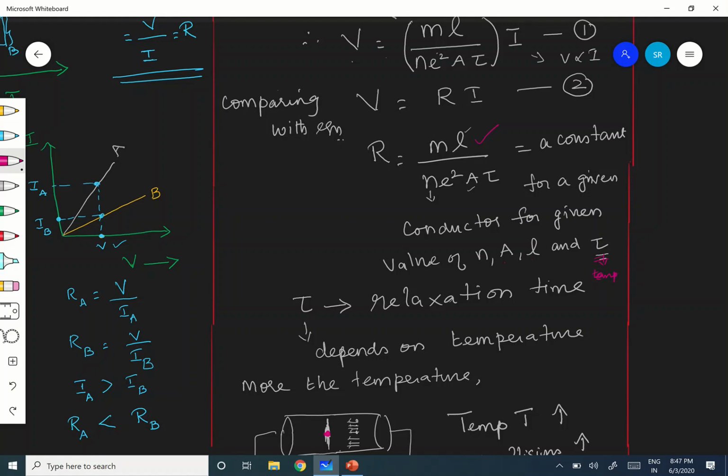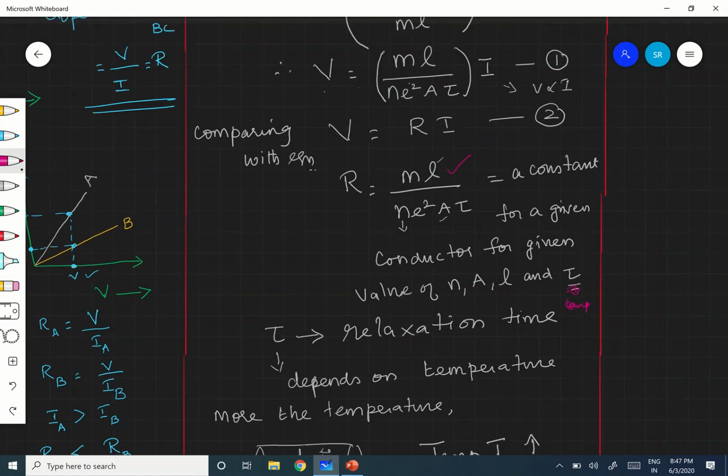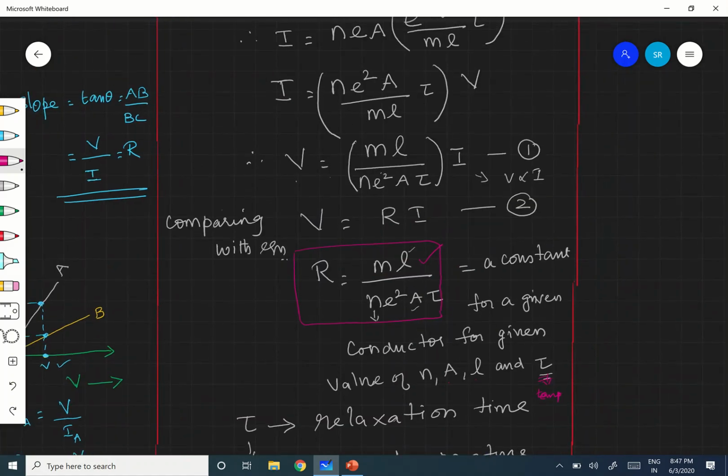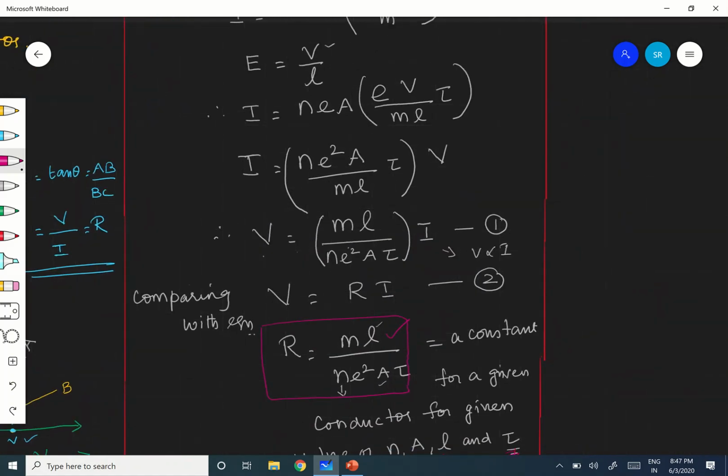Therefore, now we have arrived at, we have deduced Ohm's law from the concept of drift velocity, and from that we got one expression for the resistance also. What is the expression for resistance? It is nothing but ml by n e squared A tau. Is it clear? Therefore, we have deduced Ohm's law from drift velocity.